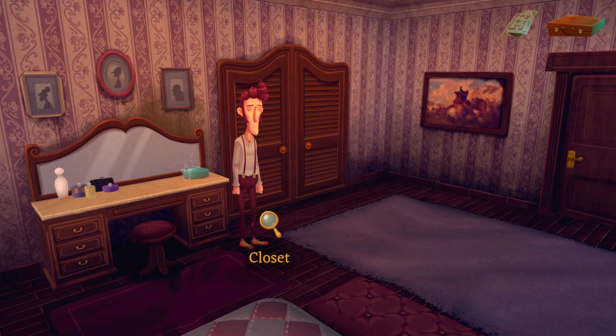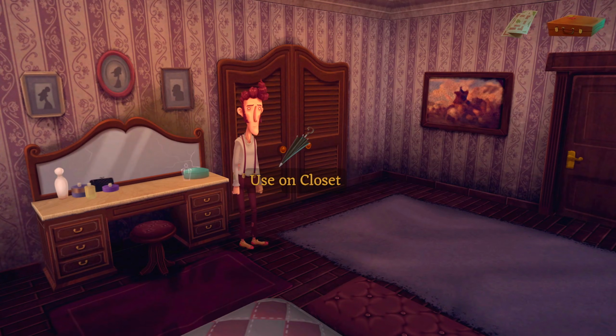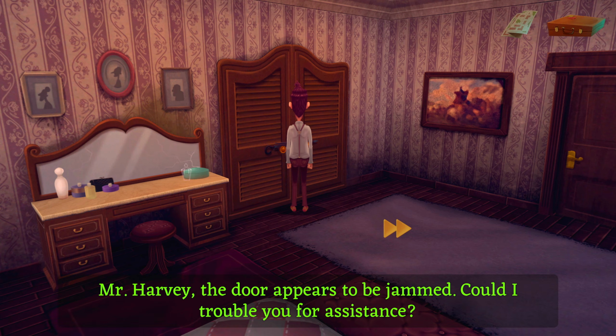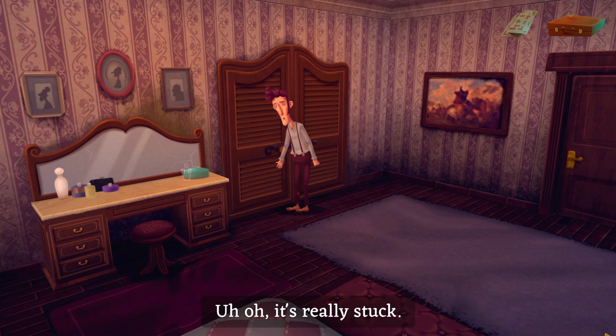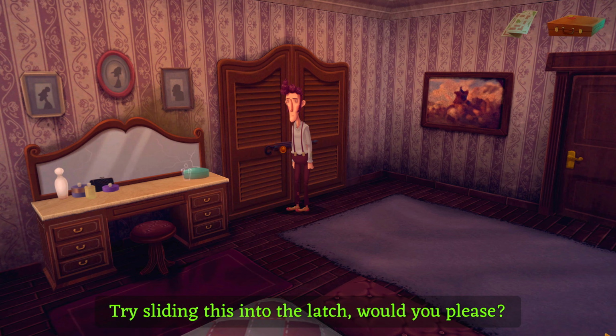Right, okay. Now, I've got a few items here. Maybe I could use the umbrella? What in the... Is that it? Mr. Harvey, the door appears to be jammed. Could I trouble you for assistance? Uh-oh, it's really stuck. Not to worry. Very common with these older units. Try sliding this into the latch, would you please?